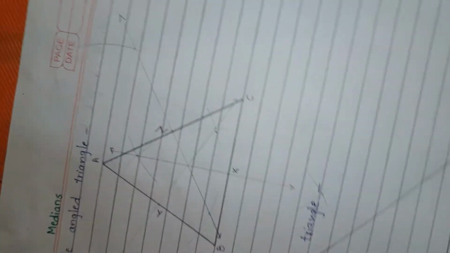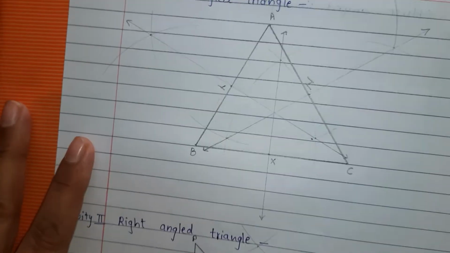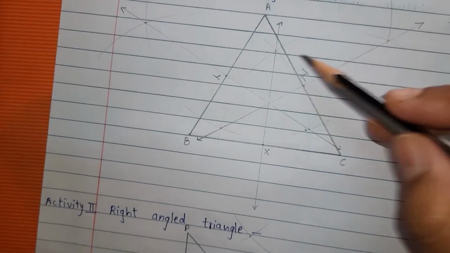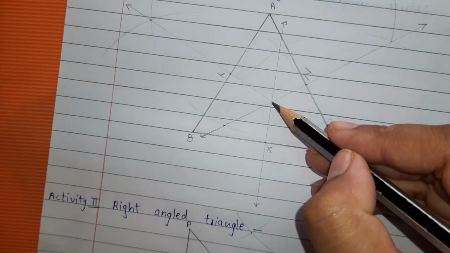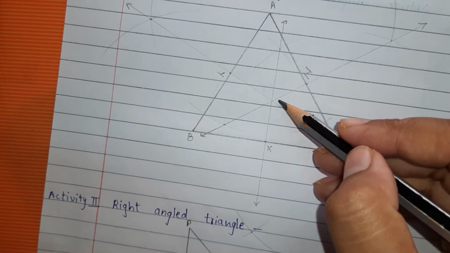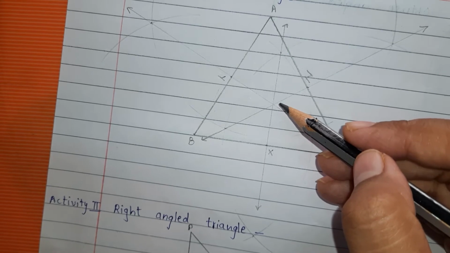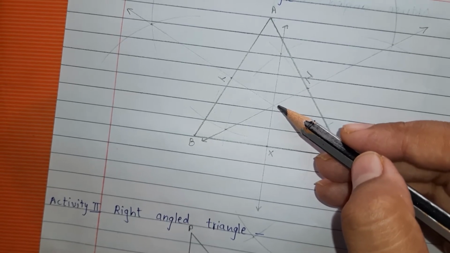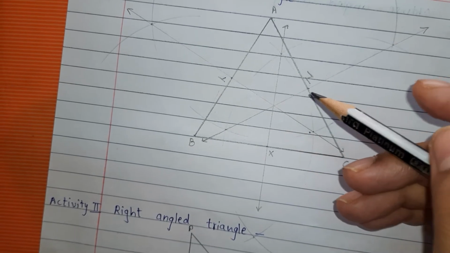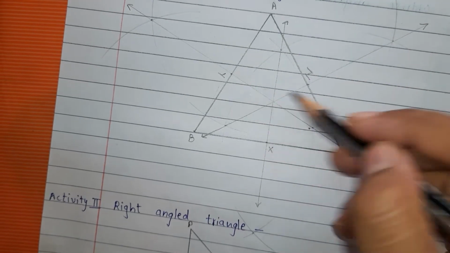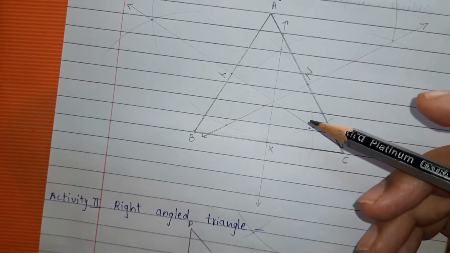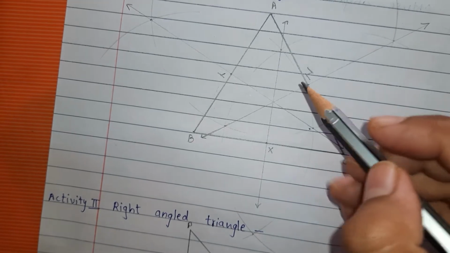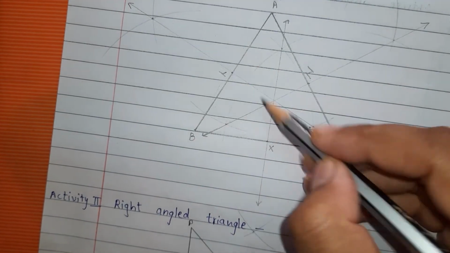So what do you observe? When we draw the perpendicular bisectors of all three sides, the perpendicular bisectors are concurrent. They are passing through the same point. This property we have seen in 7th standard. But now we don't want these perpendicular bisectors. That's why we have drawn them very faint. We just want the midpoints.